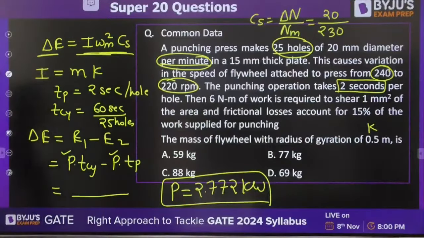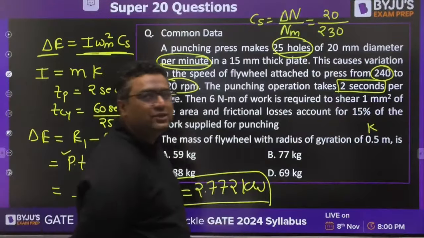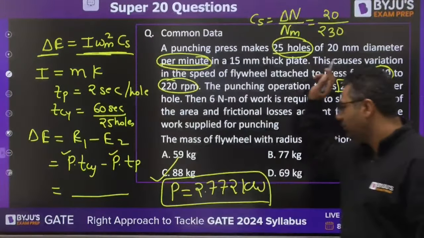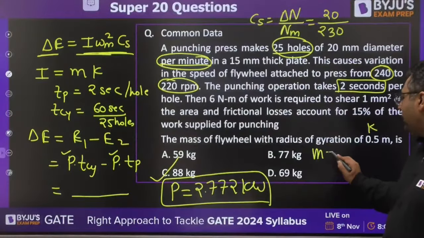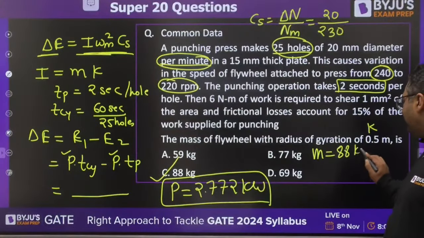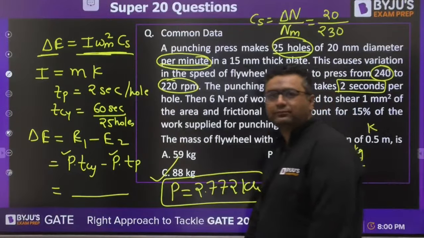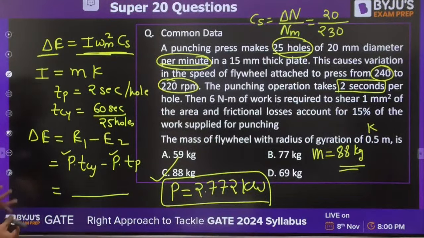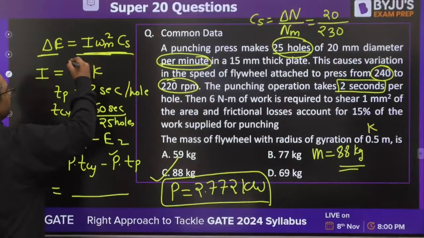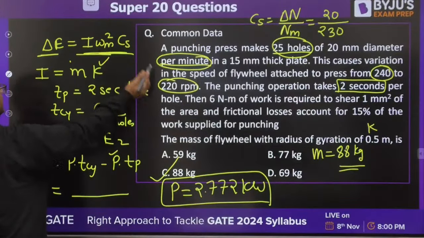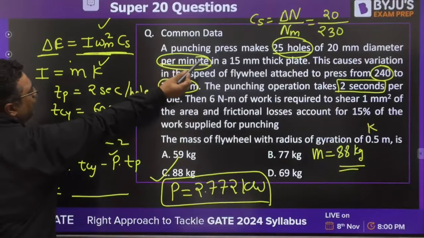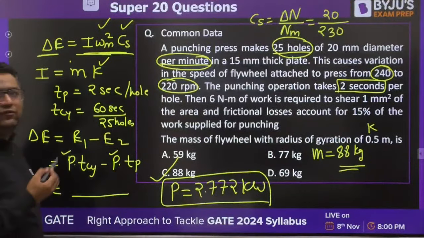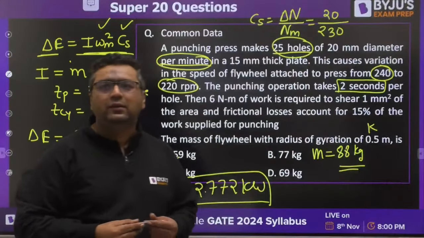Yes. So what would be the answer? 88 is correct. Wonderful. So mass would be coming out to be 88 kg. Wonderful, guys. So you know all the things. Mass is required, K is known to us. Omega mean we can find out from N mean. CS we can find out from this. Putting all the values, you will find out the value of mass.